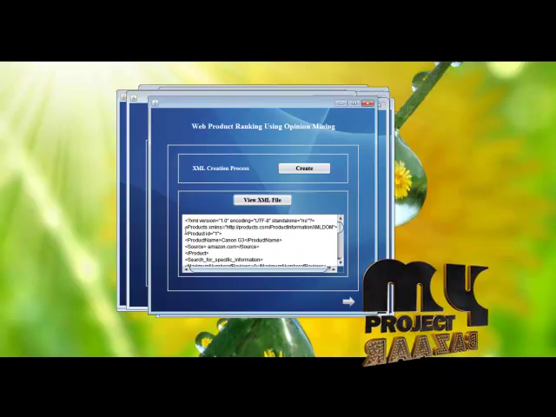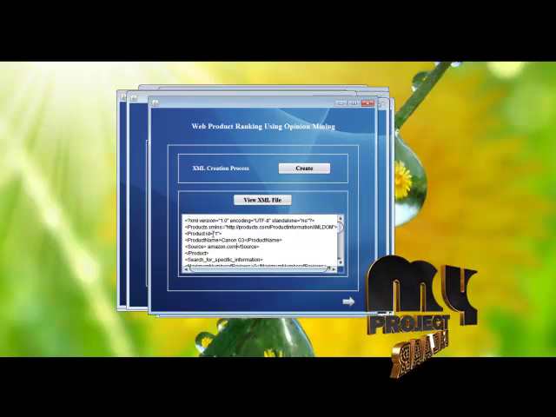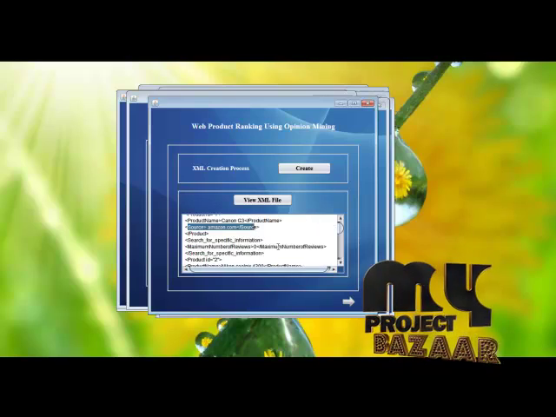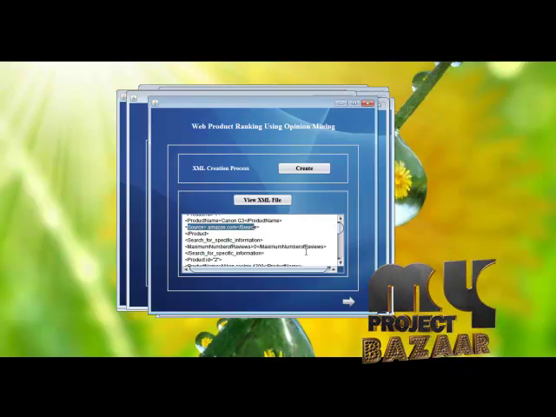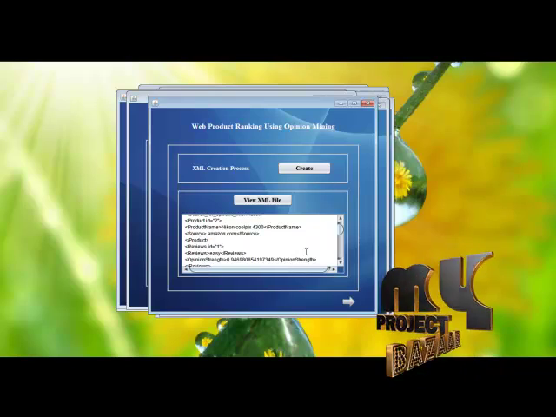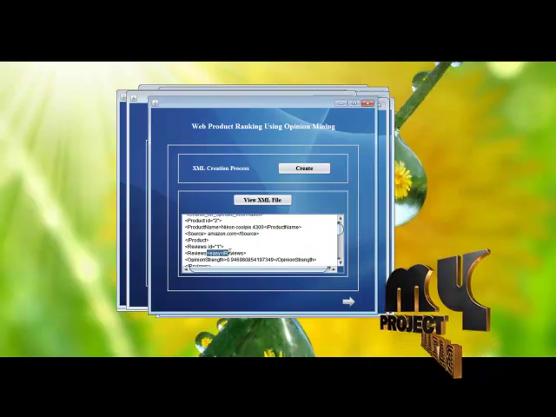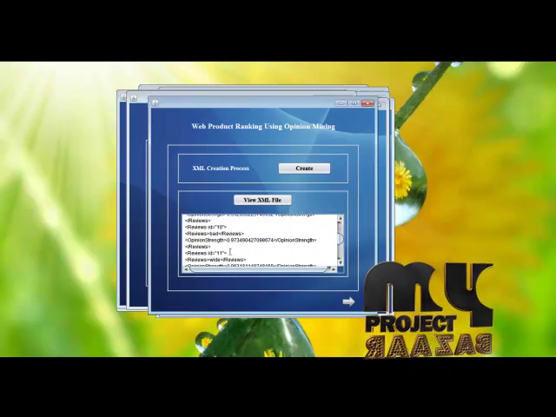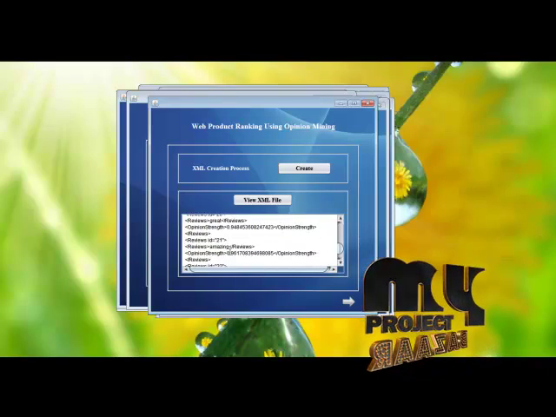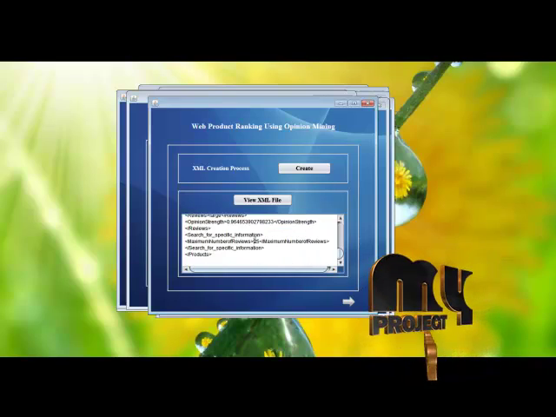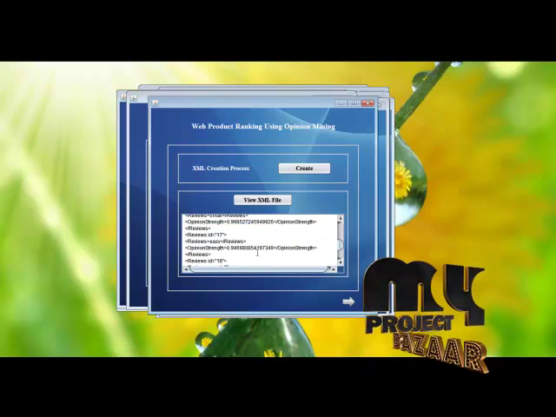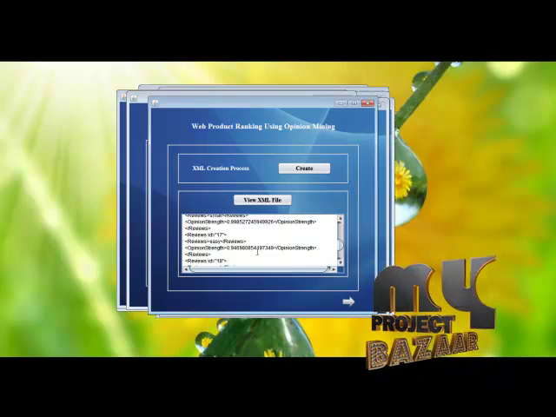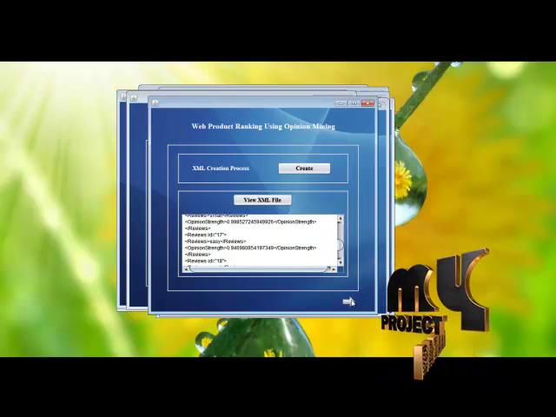In the XML, we are going to generate the tags. The tags contain the product ID, product name and the source where we collected this dataset, and the maximum number of reviews for the particular feature, and what are all the features inside it, and the reviews given by the users. Likewise, it shows all the information. It produces an ID for each and every feature also. Finally, it shows the scores also. This is a structurized XML. We are able to use this XML for the opinion identification process.